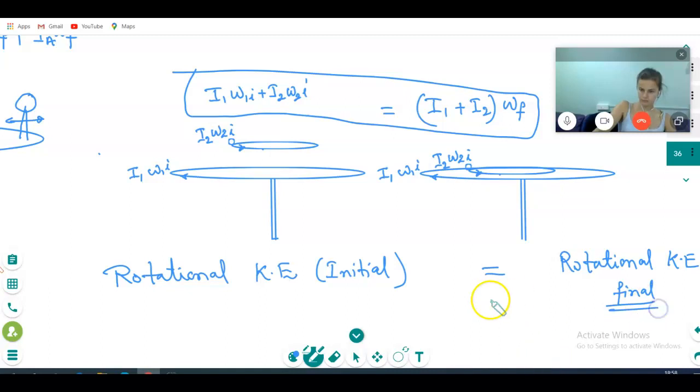Is it clear? Rotational kinetic energy final.